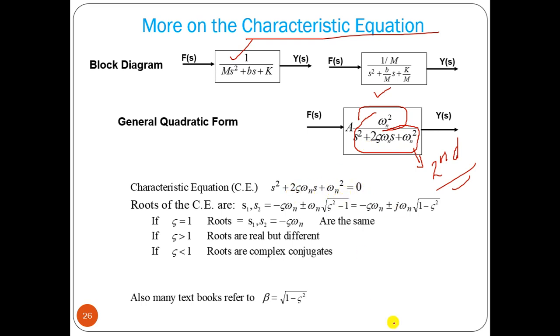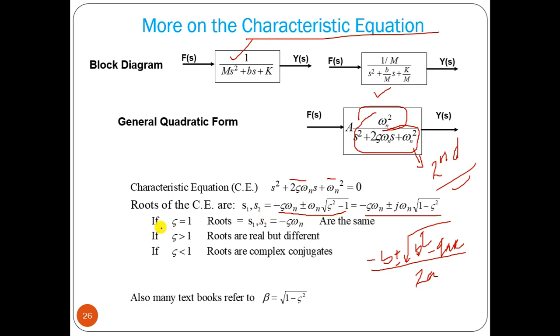We can find its roots using the formula minus b plus minus root over b square minus 4ac, divided by 2a. If you put a equal to 1, b equal to 2 zeta omega n, c equal to omega n square, the two roots are minus zeta omega n plus minus omega n root of zeta square minus 1.